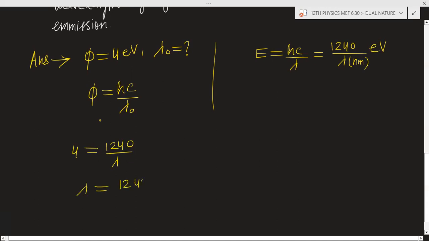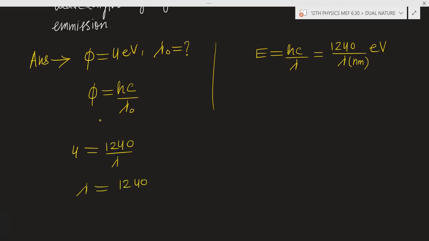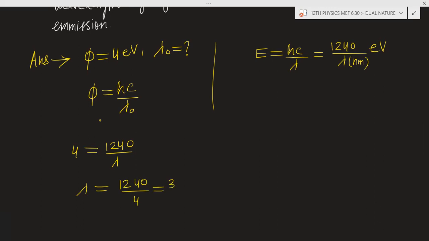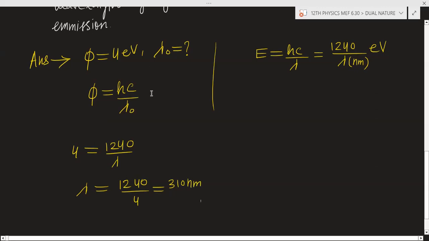It will be 1240 divided by 4, so it will be 310 nanometer. In this way you can calculate. Either you can calculate from the formula, or in shortcut you can use this.